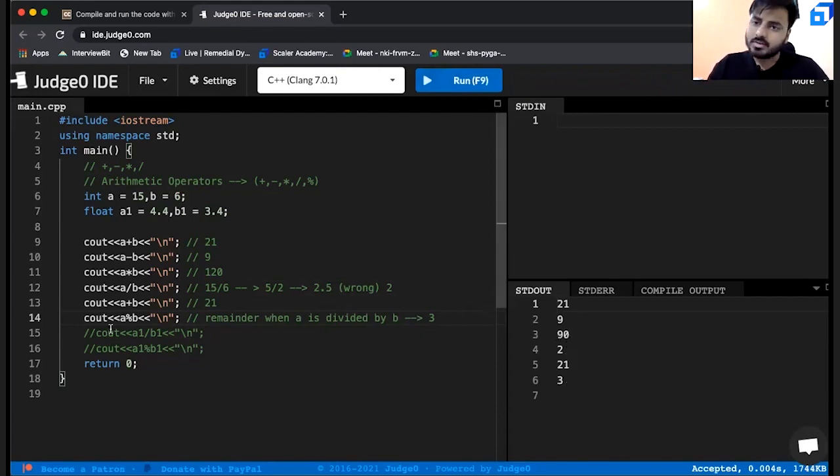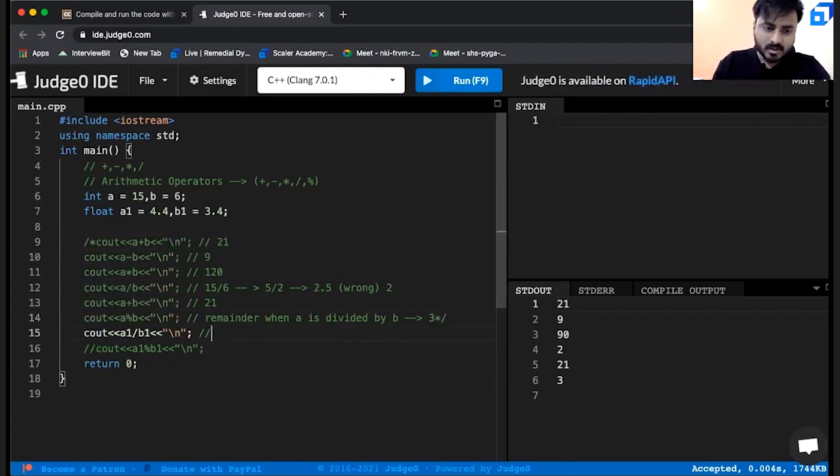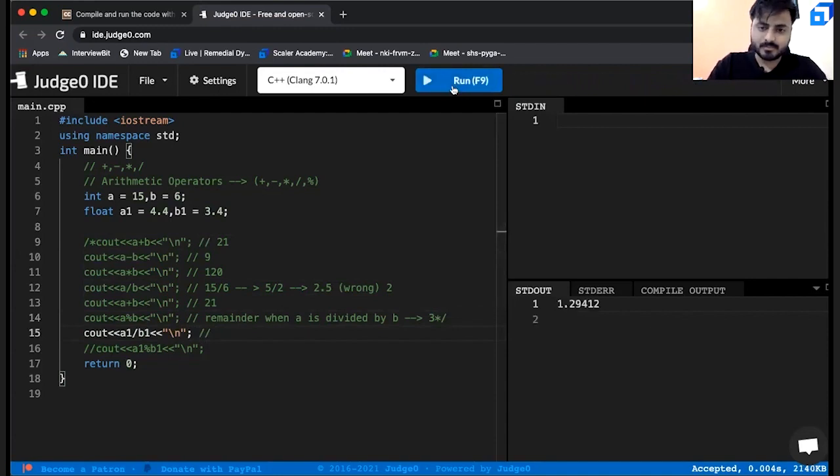Correct. Now, let us do the same thing. All the same rules will apply for float as well, for addition, subtraction, multiplication. But there's a small catch here. Let us see the division part. Let us run and check what is the output. This time, you are getting 1.29412. That means if you are doing division with integers, you'll only get the quotient. If you are doing division with float, you'll get the exact quotient with the decimal points.